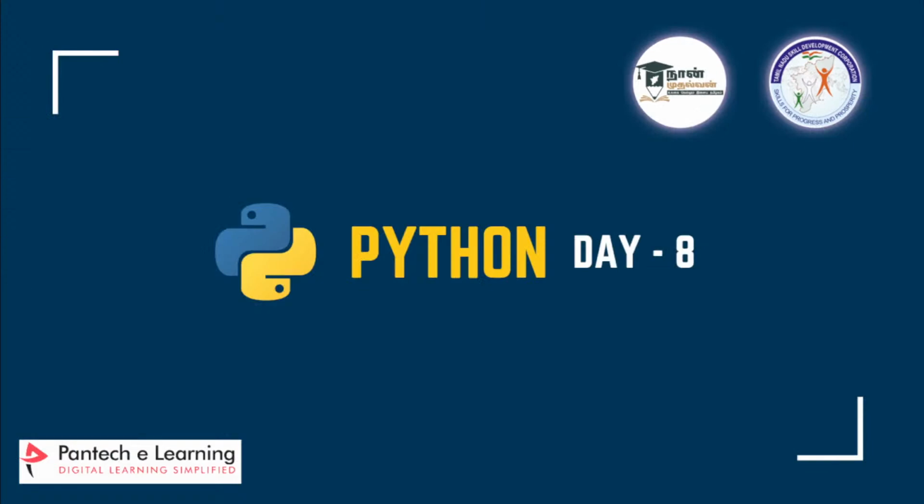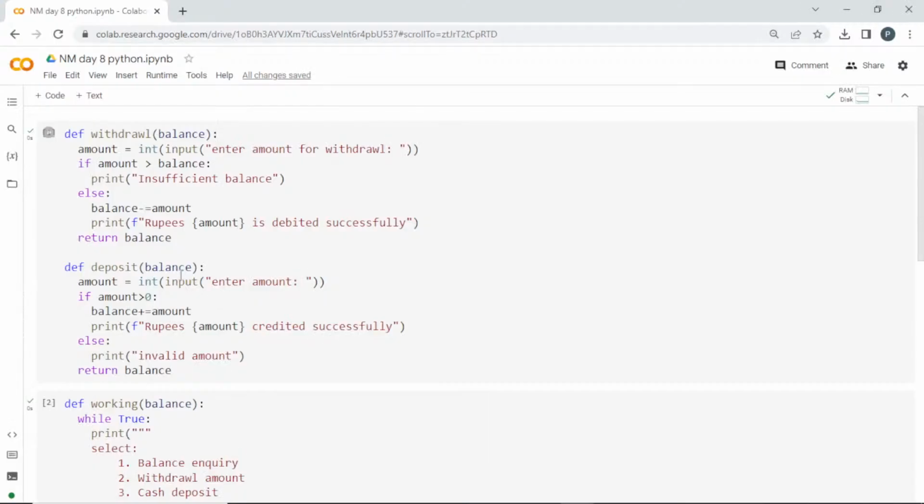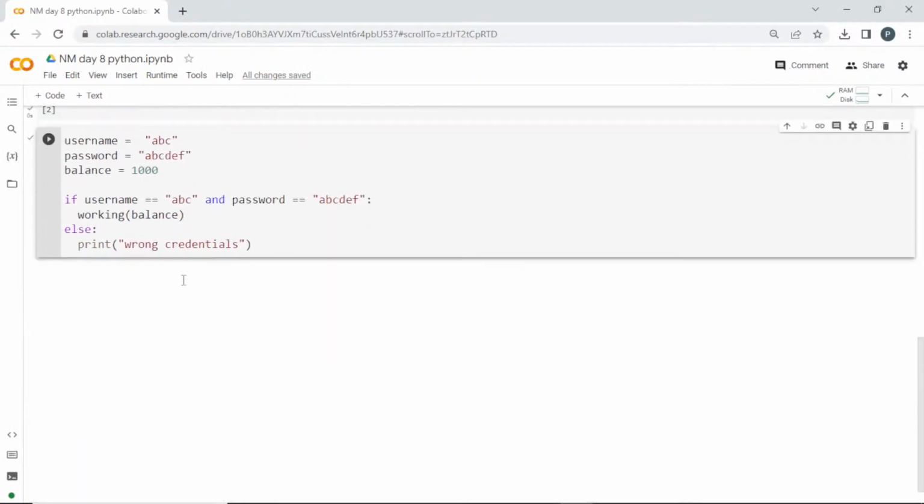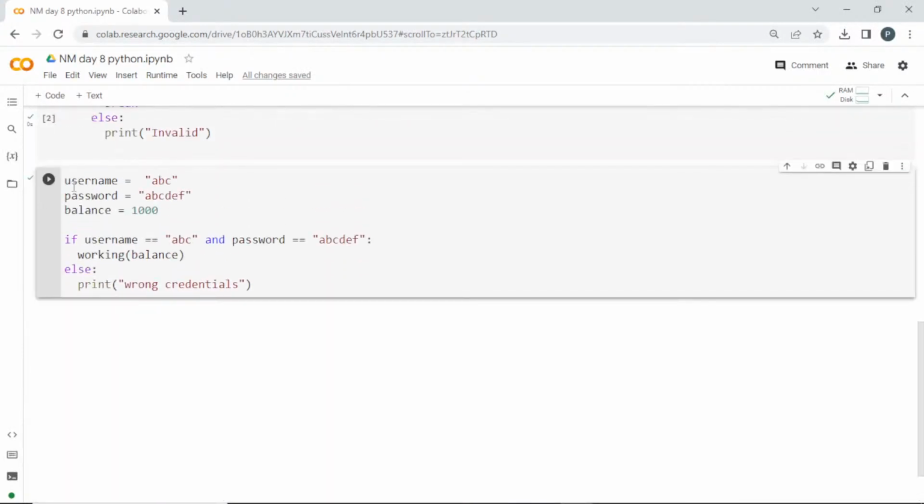So we'll start with today's class. I'll start with the code which we saw yesterday. So I'll explain you once again. See here, we are setting some username and password. You can get it from the user and verify also. So I'm checking whether the username is this and the password is this, and we are using an AND operator. If both are correct, then I'm going to allow the user to go into this function which is known as working, and I'll be using this balance variable to work inside this. So I'll be passing that inside.